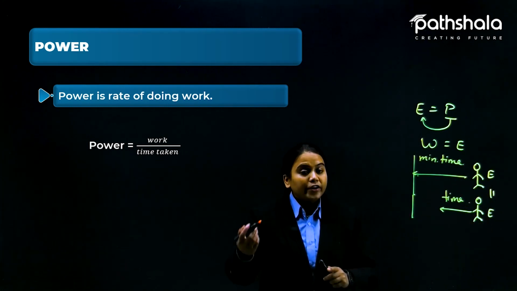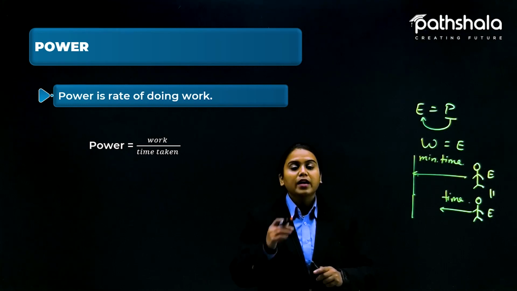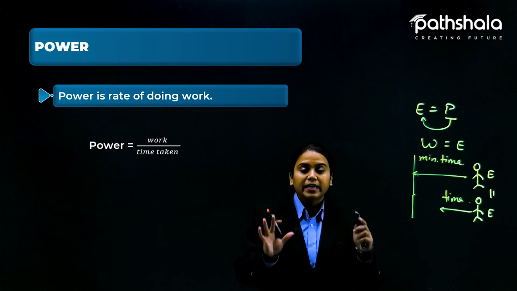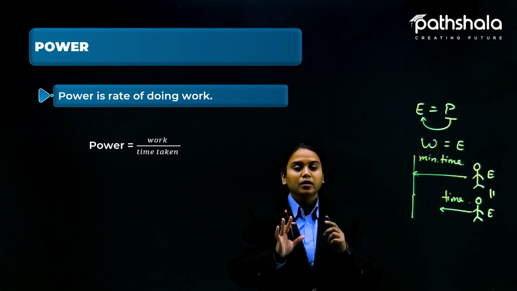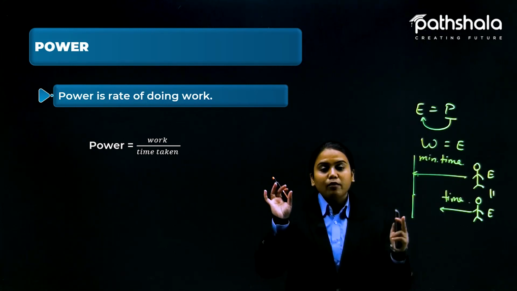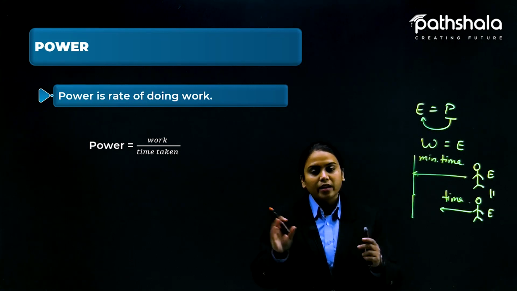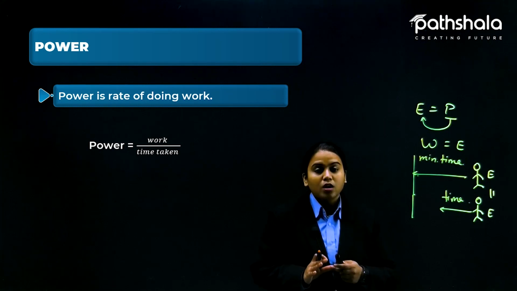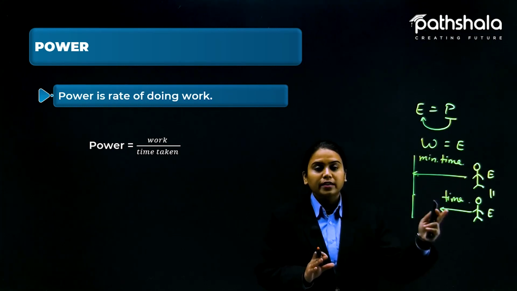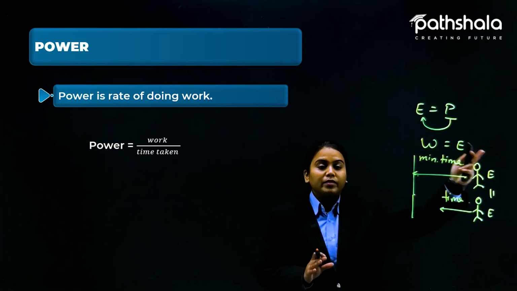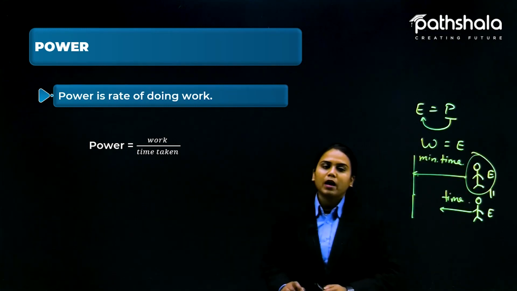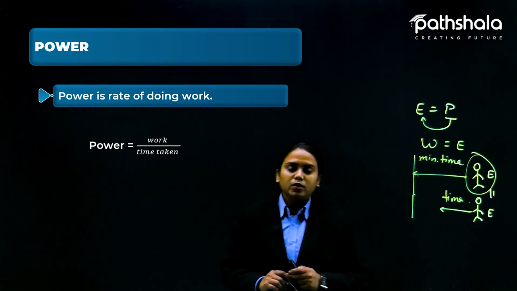But the rate of doing work, that means in how much time they do this work, the time taken is a necessary part here. One student takes very minimal time to complete the task, and this one takes a lot of time to complete that task. So here is the difference between these two. Now we can say that this student has more power compared to this one.